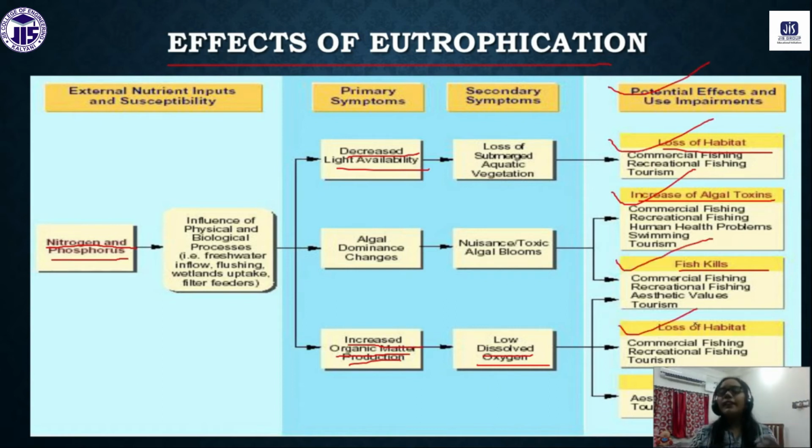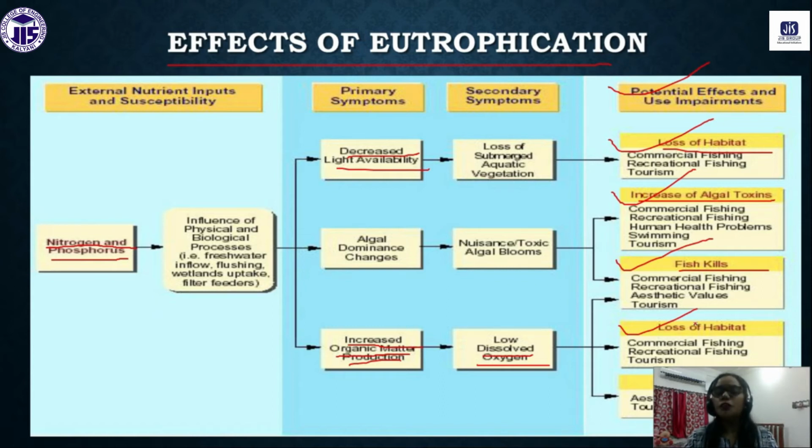So these are all some of the effects of eutrophication that we have. Now how can we control this eutrophication? First of all, we should be aware of this process. Second, whatever fertilizers we are using, we should not discharge them into the water body, and we should not use them in excessive amounts. Third, wastewater should not be discharged into any type of water body.